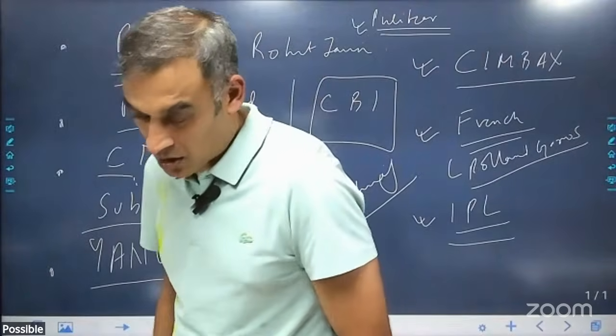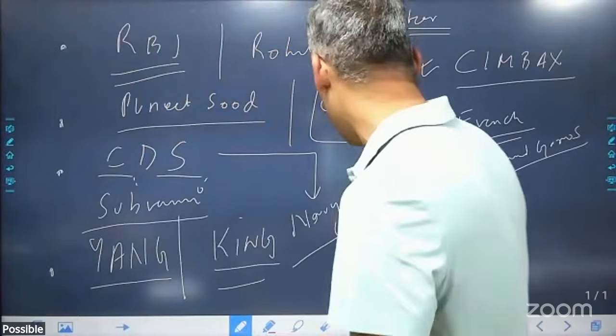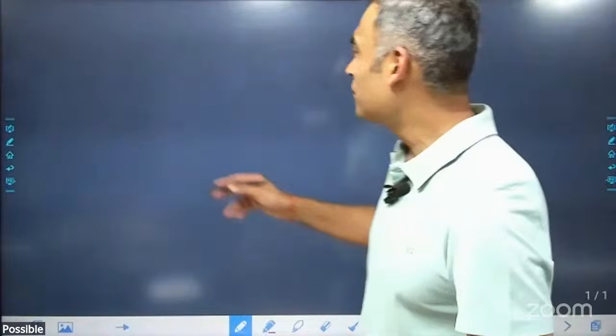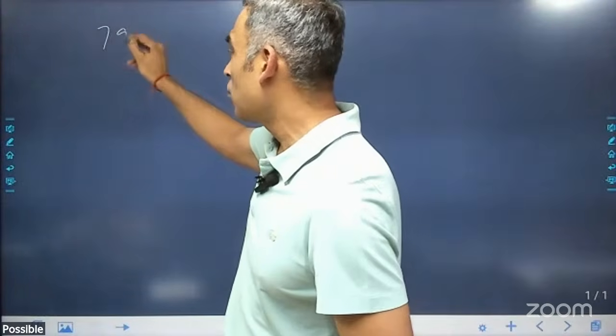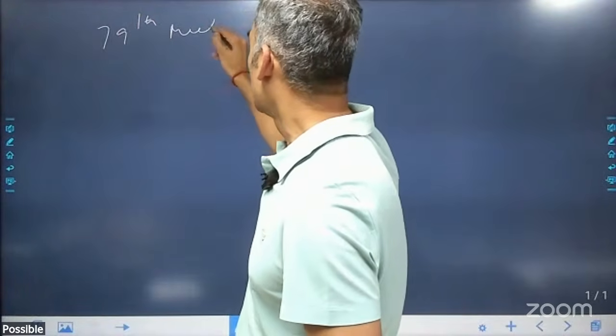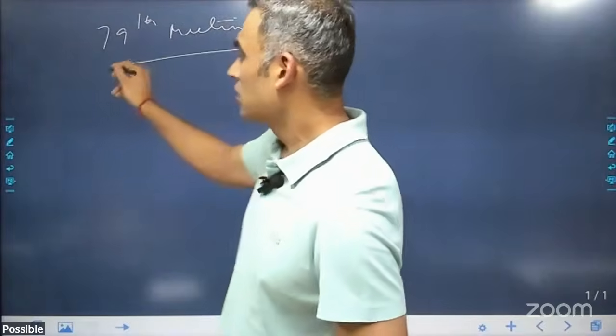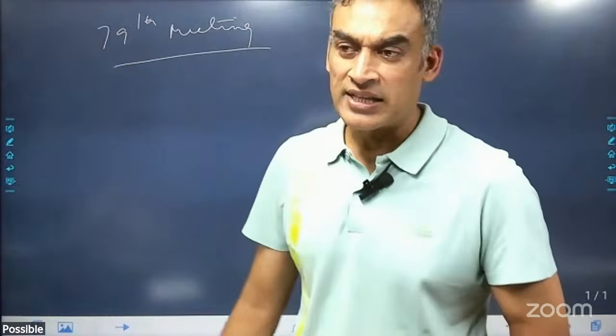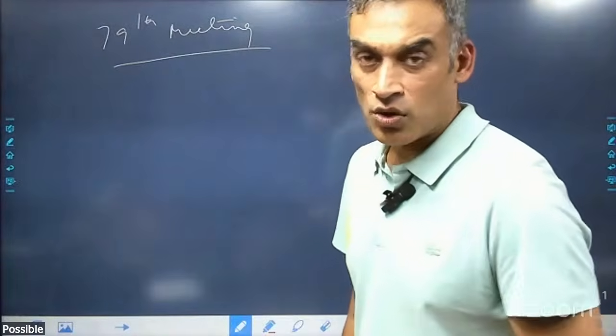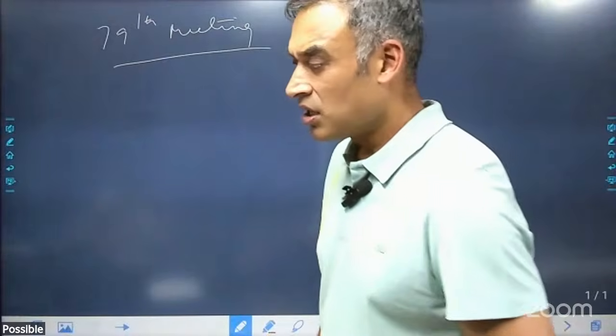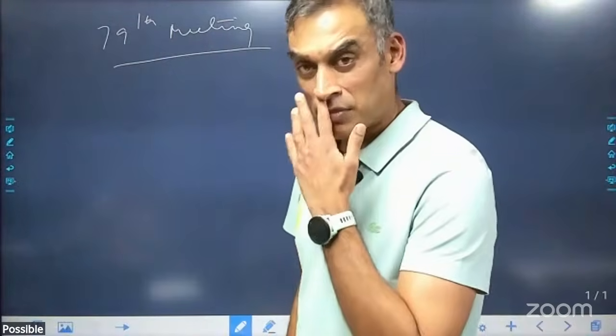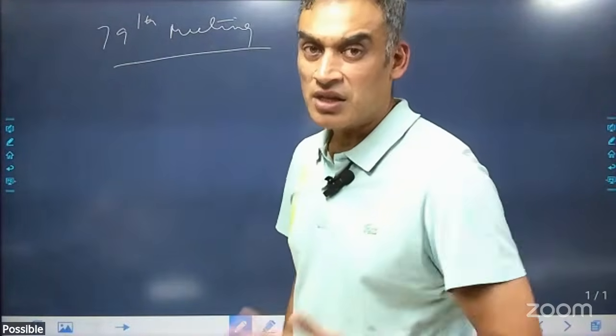Okay. The next important thing that we need to know for this month, just a couple of them, I think. The 79th meeting of the World Health Assembly, and JP Nadda, who is the health minister, represented us. In fact, if you remember, last month, 7th of April, is World Health Day.